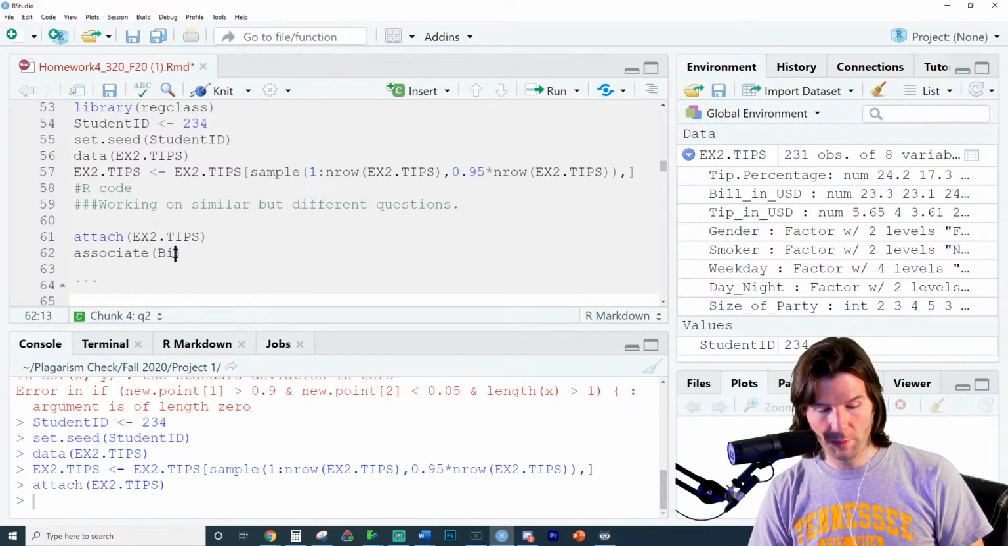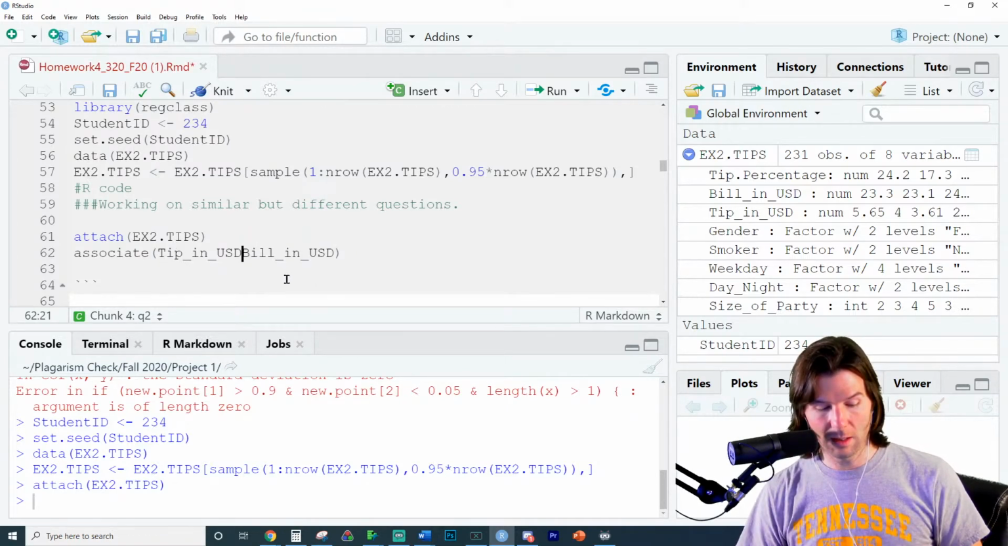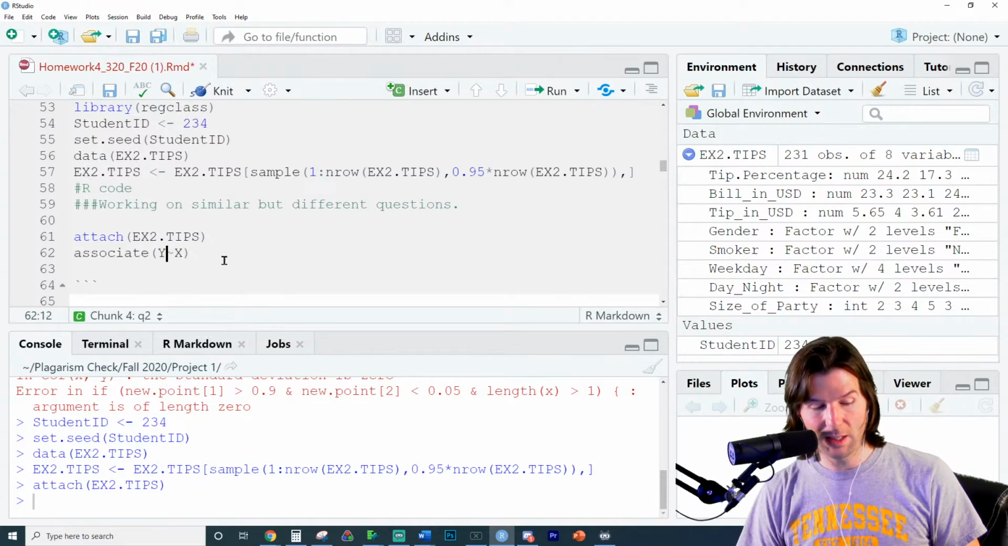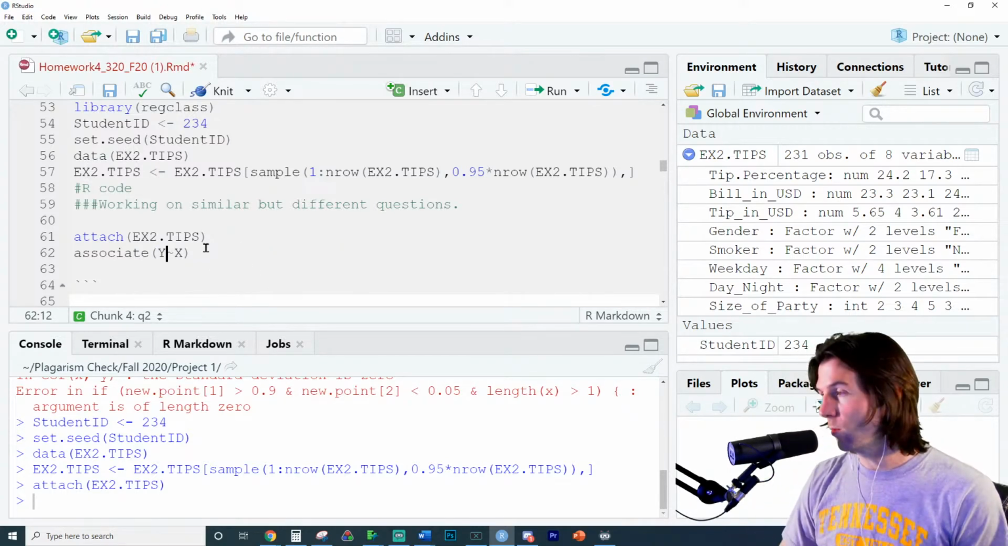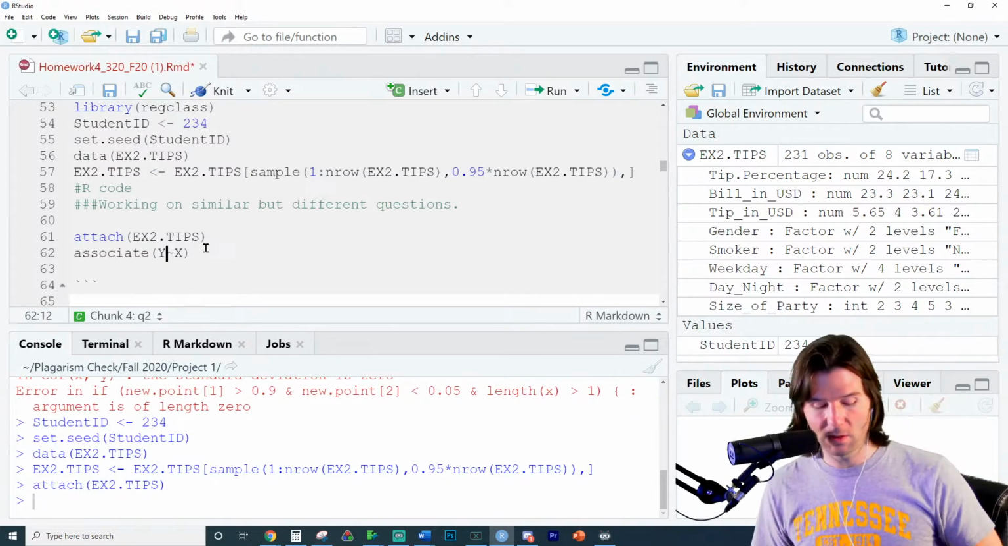And now bill in USD tilde tip in USD. The reason this is auto-completing is because I used the attach. And actually, I do have it reversed because think about what the explanatory variable is. Does the bill explain people's tips? So it's important to think, what are your X and Y variables? So Tool 1, if you're still here, we're talking about what variable do we use as our Y variable? What variable do we use as our X variable?